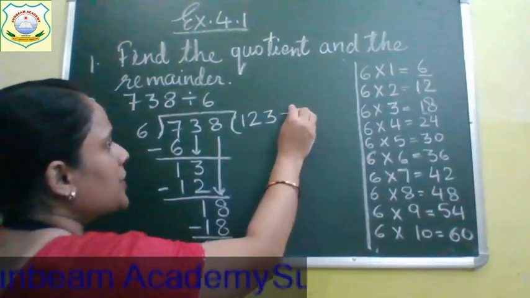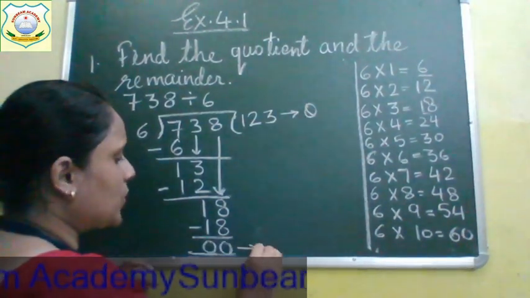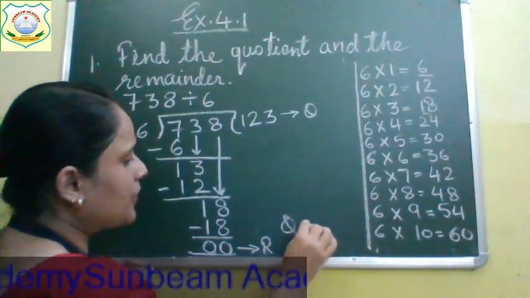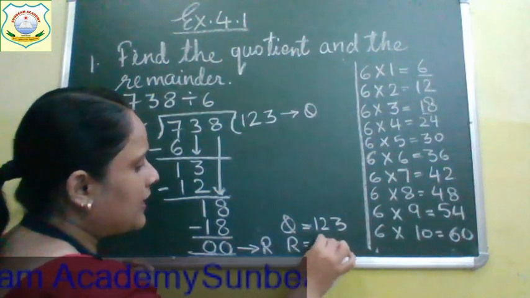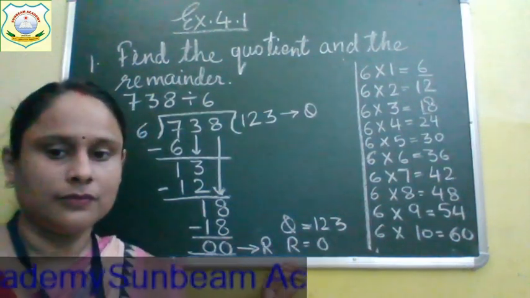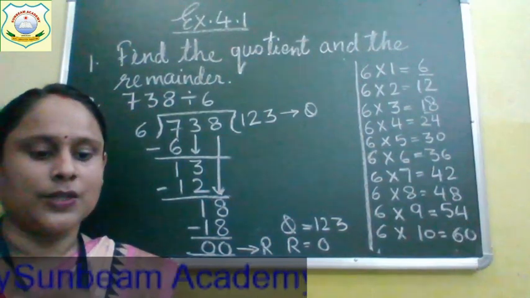Now which is the quotient? 123 is the quotient and 0 is the remainder. So you will write quotient 123, remainder is 0. Okay, so this is it.